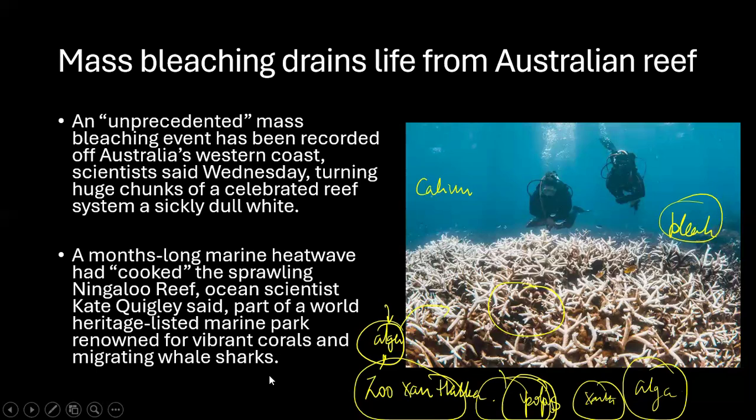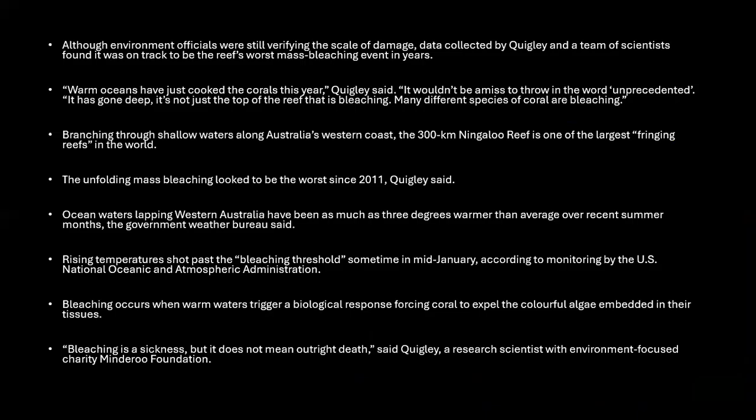The park is renowned for vibrant corals and migrating whale sharks. Here you need to understand what the reason is for this. Prolonged marine heat waves have occurred, and there is a significant rise in ocean temperature. The bleaching is widespread, affecting various coral species extending deep in the reef, not just the surface. You can see the bleaching has taken place around the western coast of Australia, across around 300 kilometers, and this is one of the largest fringing reefs in the world.